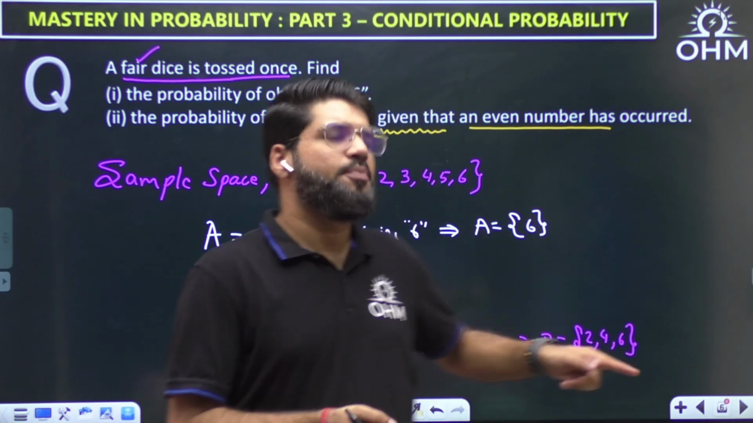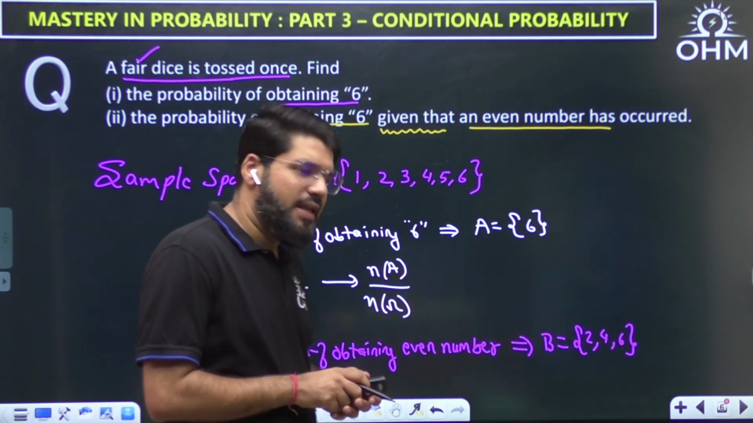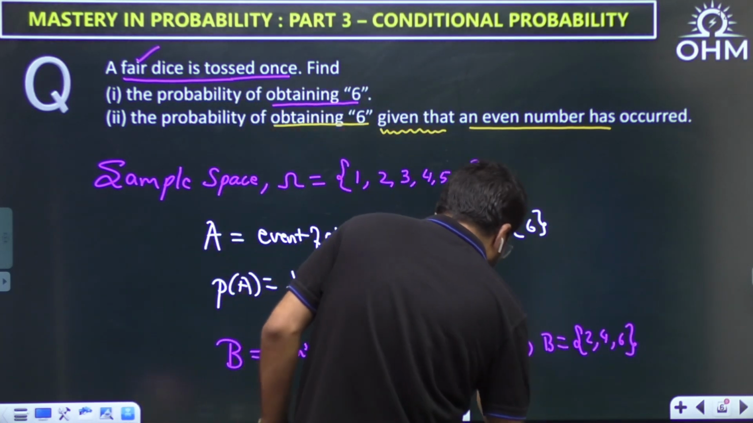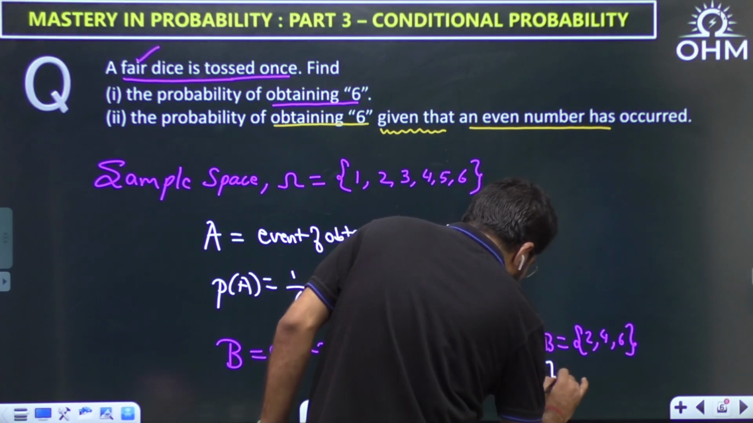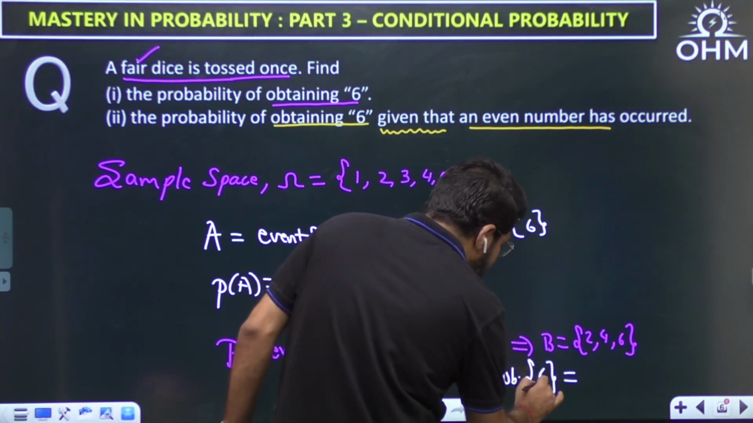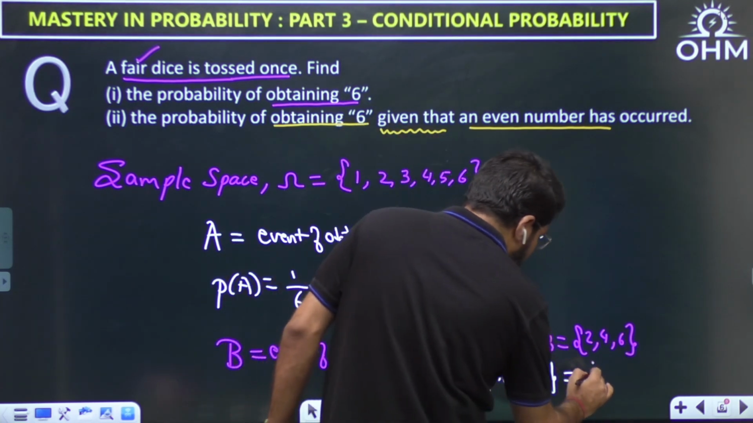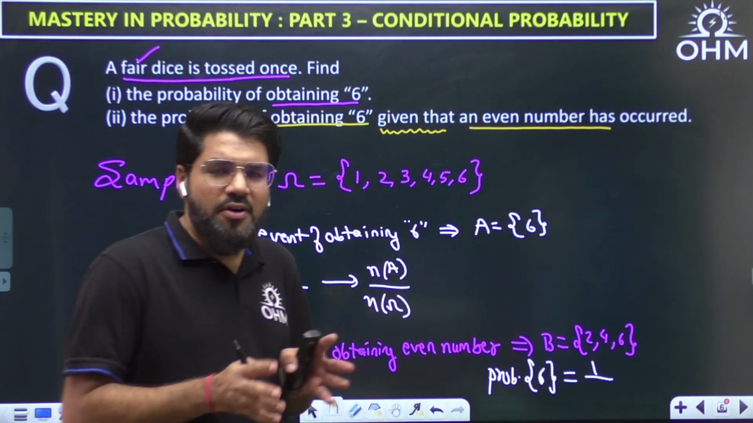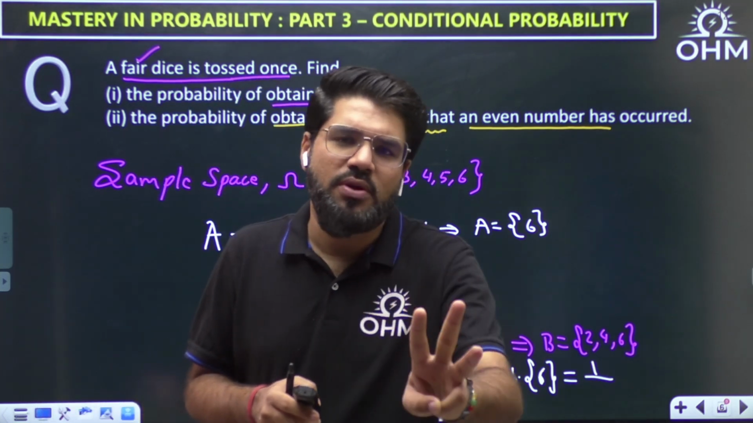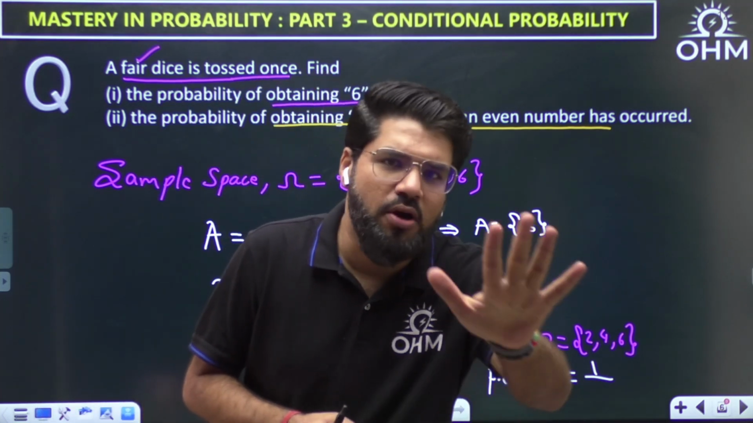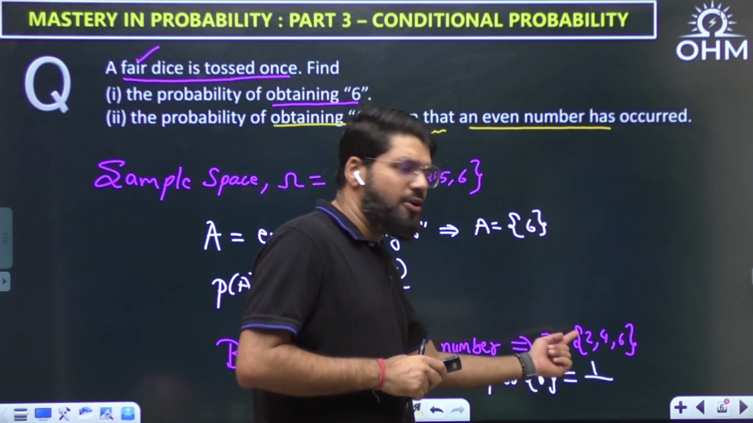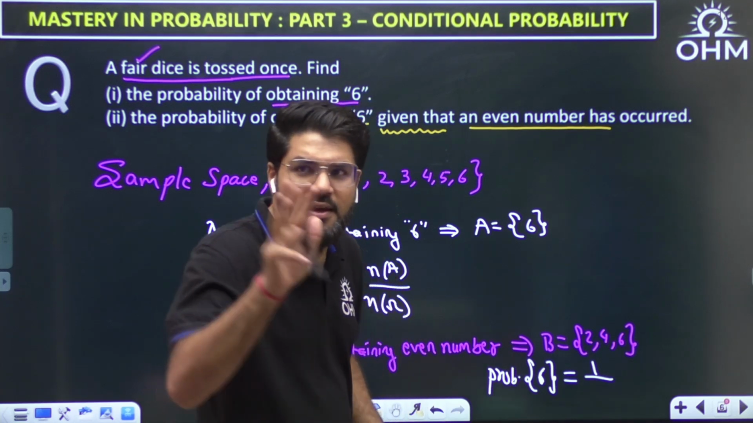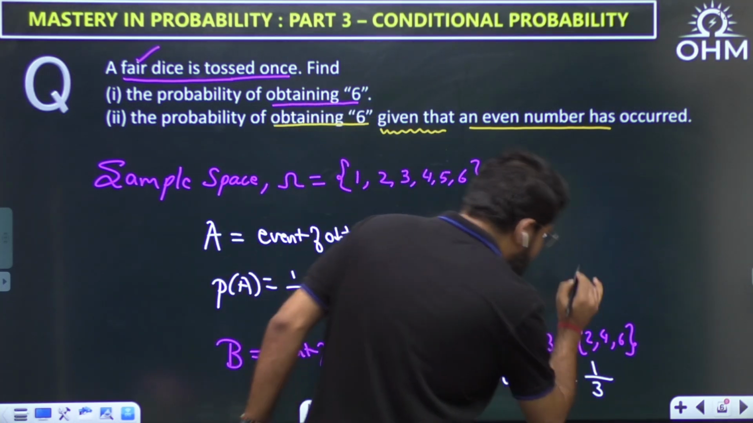Now, what is the probability of getting 6? Still I want only one favorable outcome, but I am now confirmed that only 2, 4, 6, any of these outcomes, has occurred. 1, 3, 5 has not occurred. Somebody has told me. So I need to search the probability of 6 out of these only, and there are only 3 elements left.